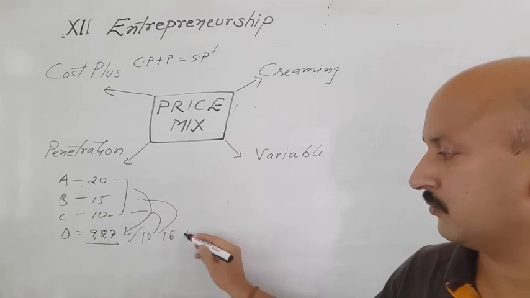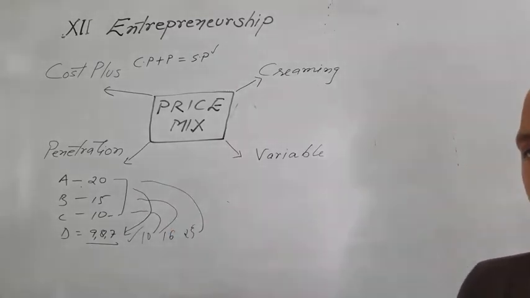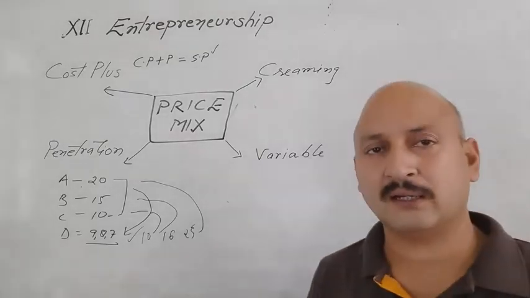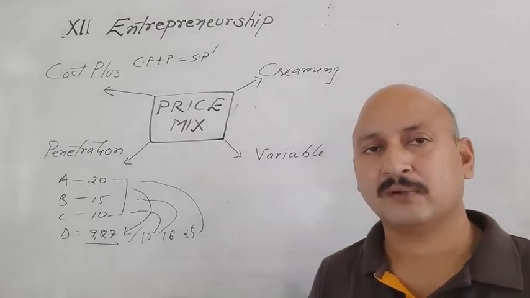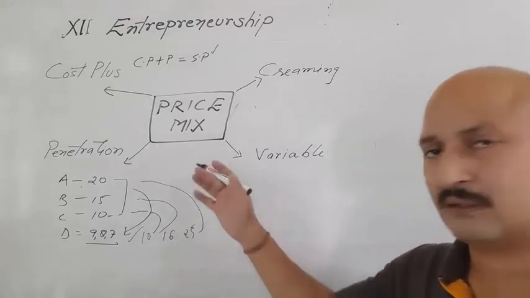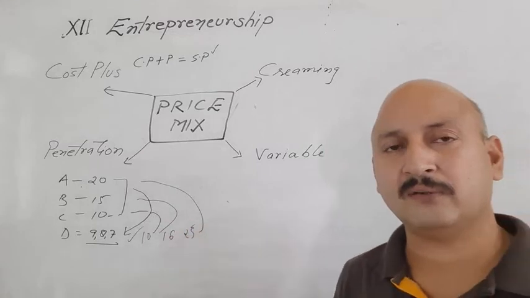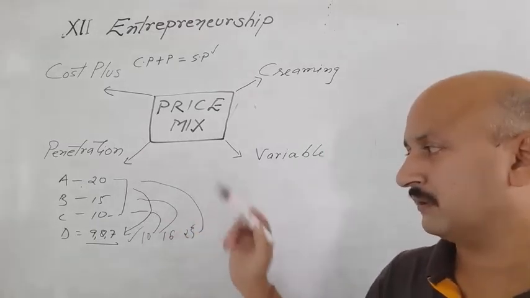If we increase it to 25, then they will move to 20. So there is no brand loyalty. Those who are good bargainers will always check the prices and see which company is offering the lowest value, then they will purchase that product.